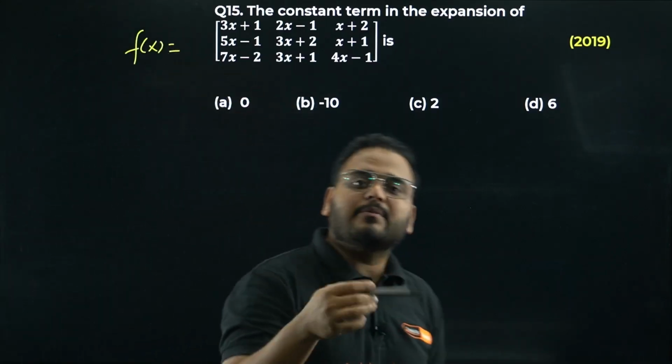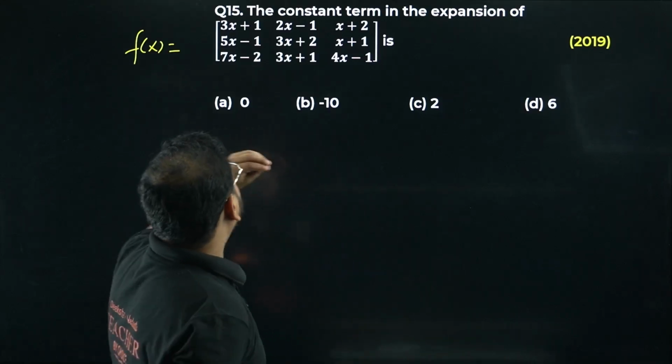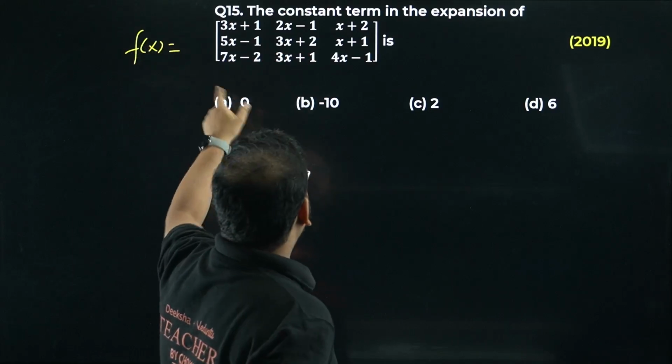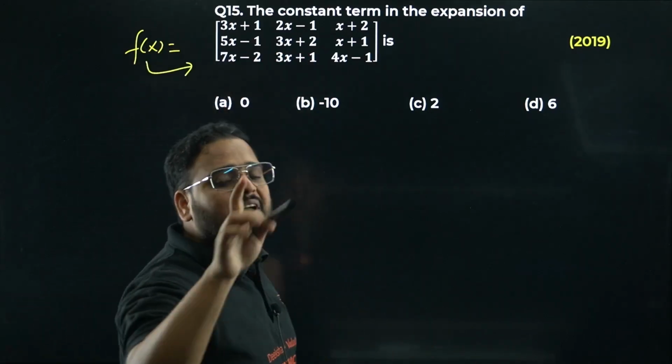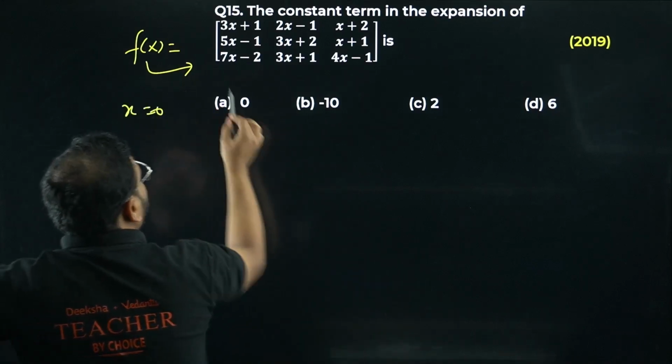Any function. Determinant can be a function or a real value, right? Or any value, scalar value. So basically, I can write this determinant as this function. Please check. This is the function f(x). How do we define such a constant when you put x value as 0? Put it here, what are you going to get?